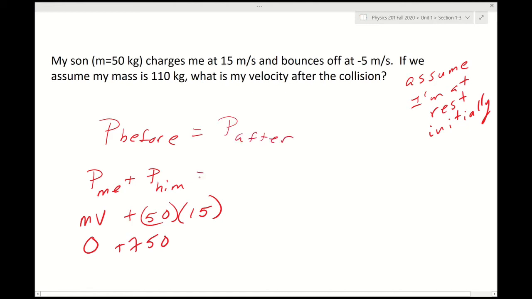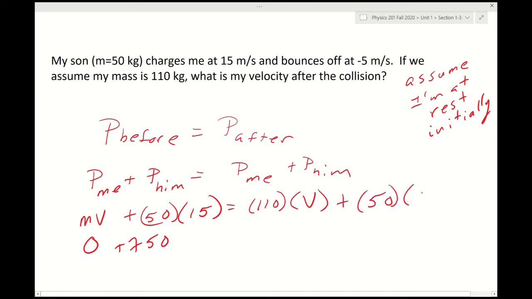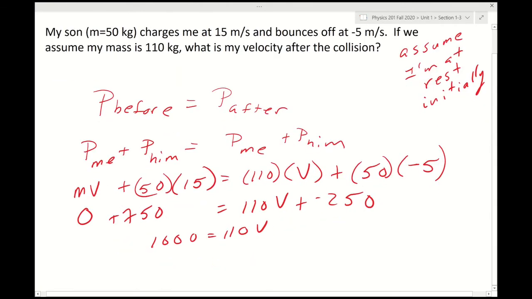Okay. Now, my mass is 110. Here, since I assumed that I was initially at rest, we didn't even worry about my mass. But now I'm going to have my speed. We now know that he has a mass of 50, and then his velocity is going to be a negative 5. So 110v plus a negative 250. So this is going to be 1,000 equals 110v, so that my speed is going to be approximately 9.09 meters per second.